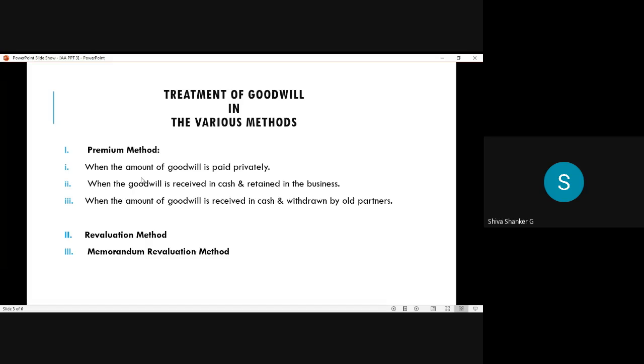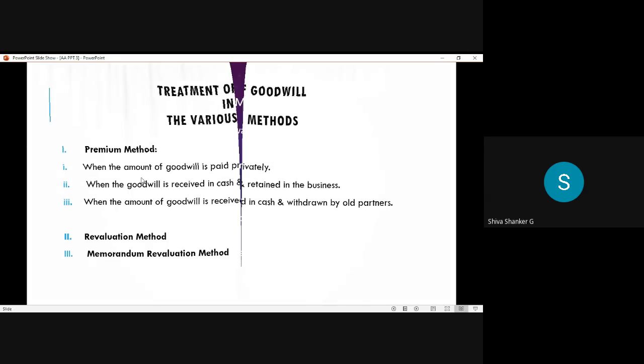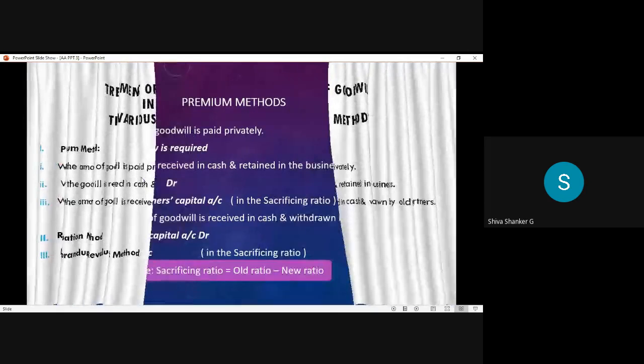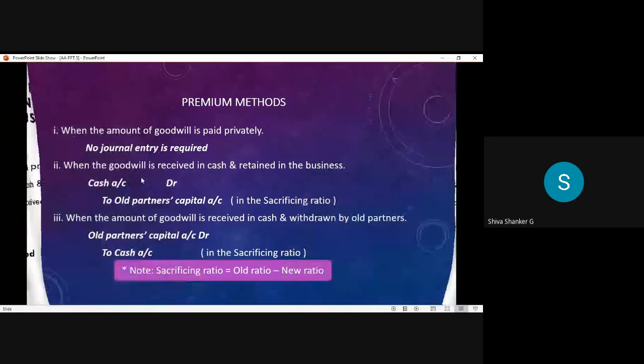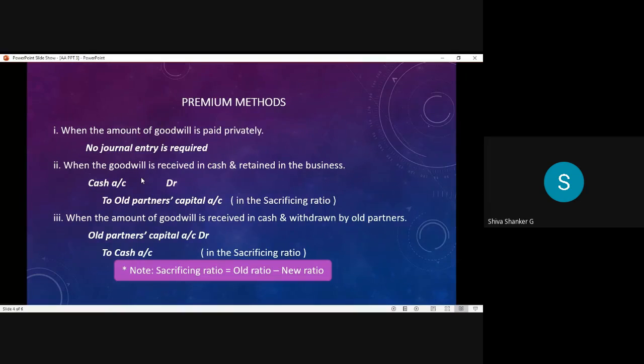In detail, one by one, I'm going to explain. First, we see the premium methods. How many types of premium methods are there? Total how many methods? In the premium method, we have three methods.